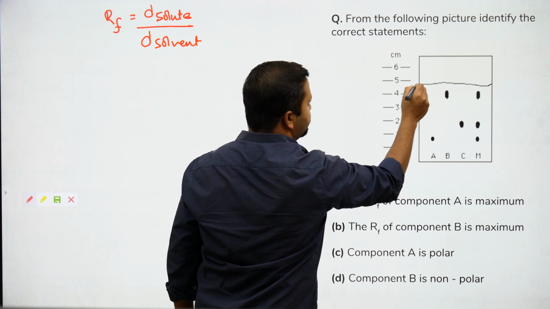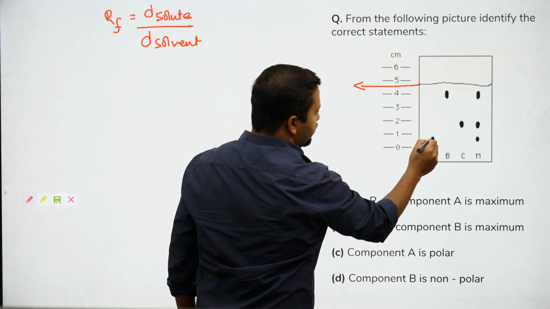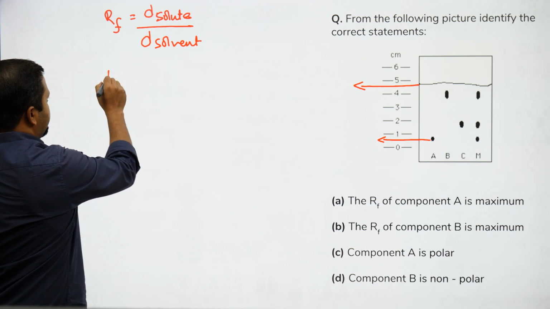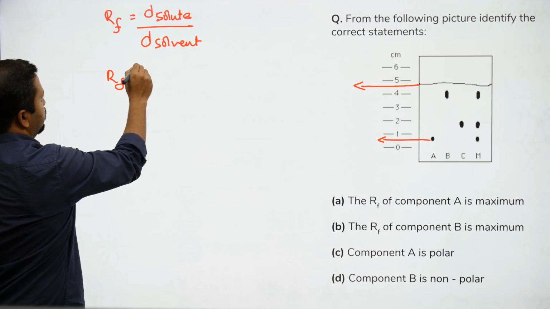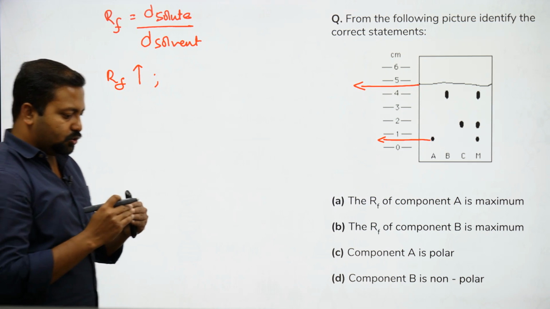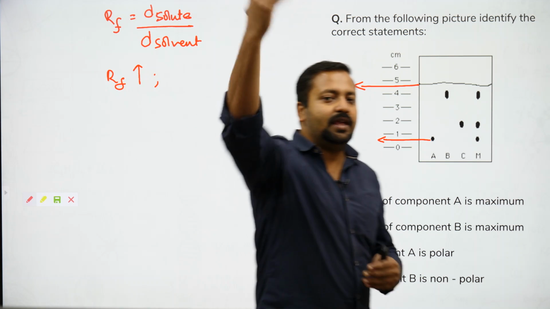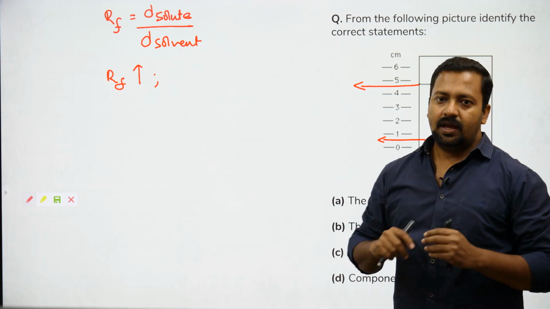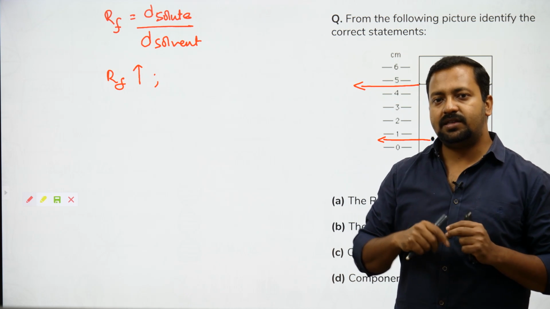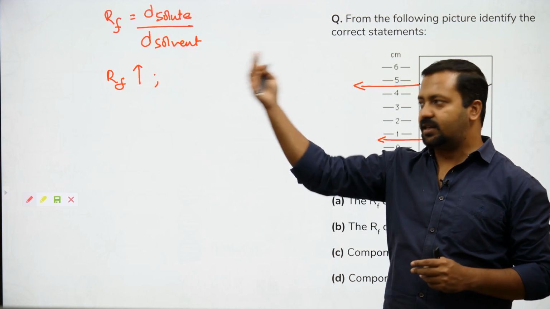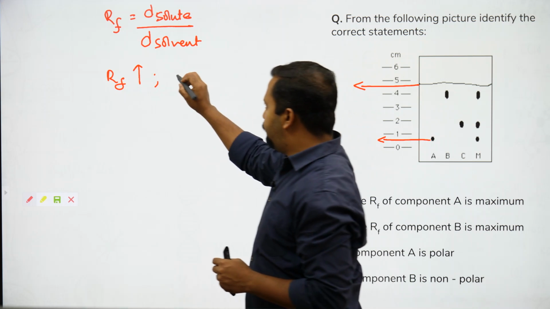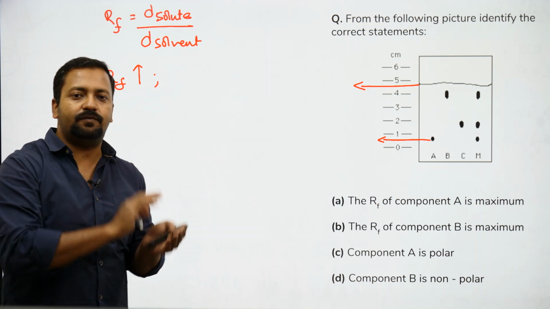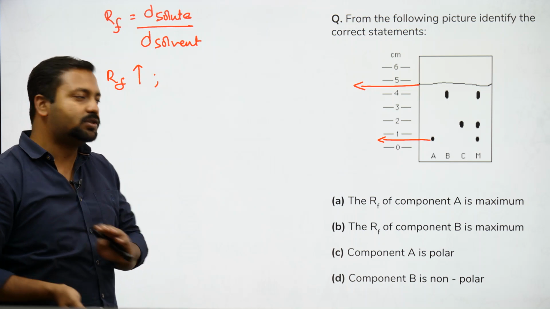This is the distance which is traveled by the solvent, and this is the distance which is traveled by the respective solute. If this increases, that means solute solvent के साथ उतने देर तक सफर किया है. If this increases, that means the solute has traveled with the solvent to that extent. That means the nature of the solvent and the nature of the solute are almost equal.